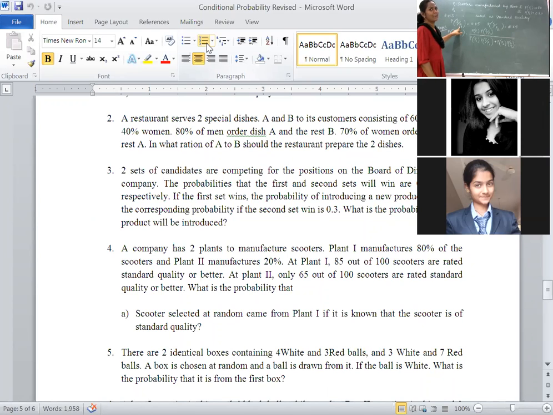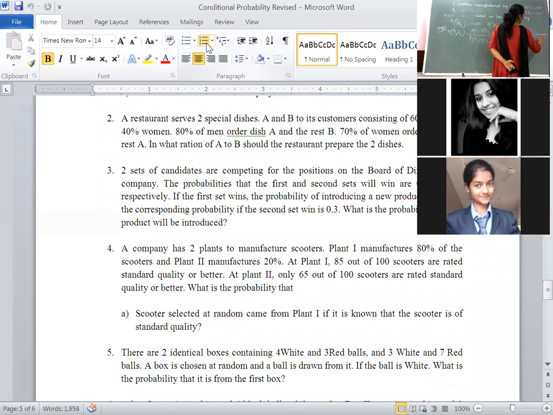Which event has happened earlier? P1 has happened earlier. It comes in the denominator according to conditional probability. How did we write conditional probability? Probability of A given B. If you write this way, which event happened earlier?